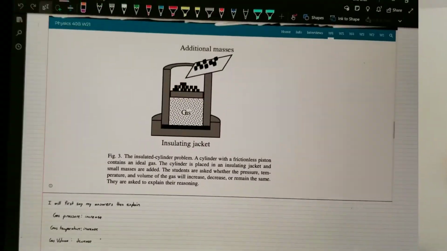I'll be going over explaining video 6.2 that goes over the intricacies of a frictionless piston in an insulated jacket and how adding little masses on top of the piston will change the pressure, volume, and temperature. And jumping right into the problem.